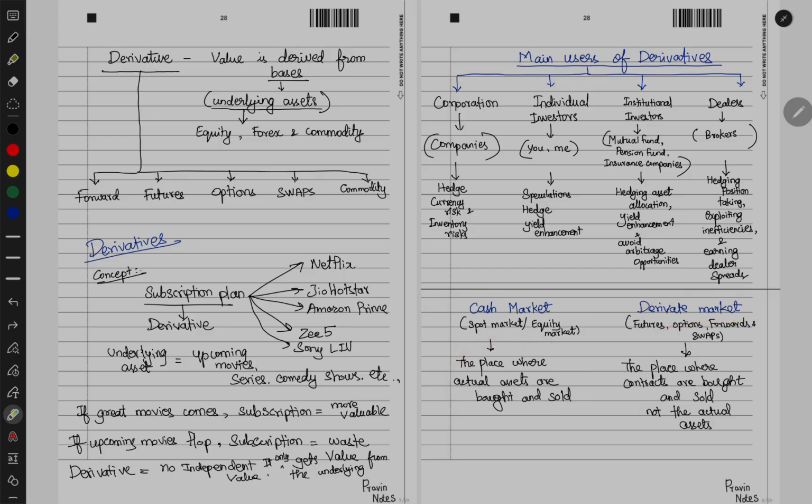Derivative market is nothing but the contract, the paper, the contract or agreement, those futures, options, forward swaps, the place where contracts are bought and sold, not the actual assets. Now, derivative types might be forward, futures, options, swaps, and commodities. And in derivatives chapter, forwards, futures, and options are covered. Swaps are covered in the IRRM chapter, that is a separate chapter, and currency is covered in forex chapter.